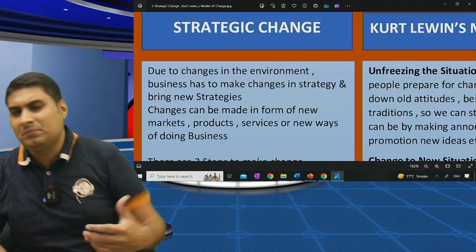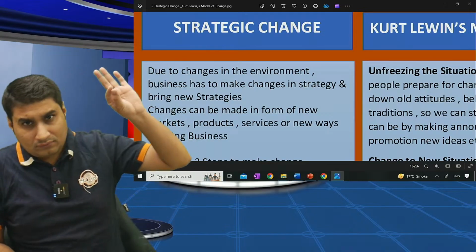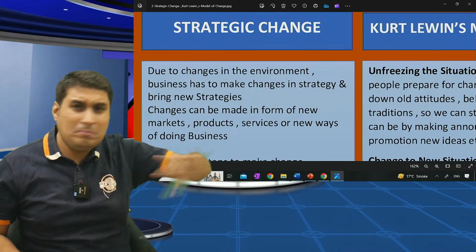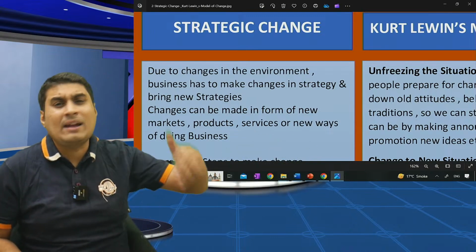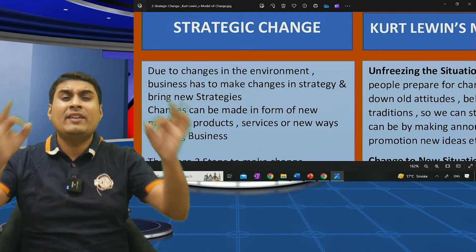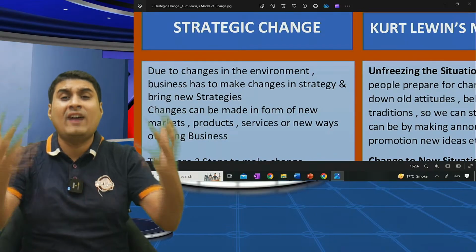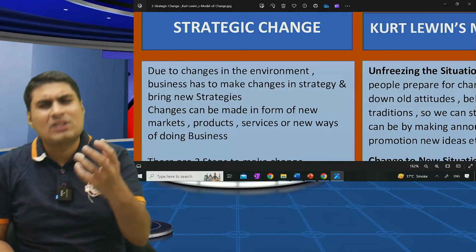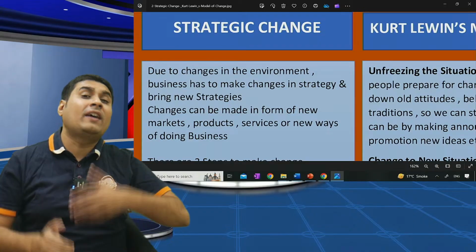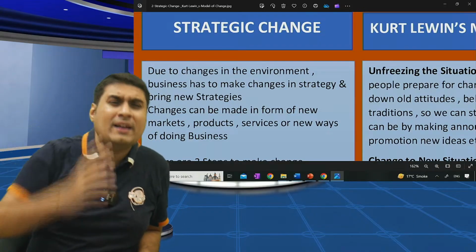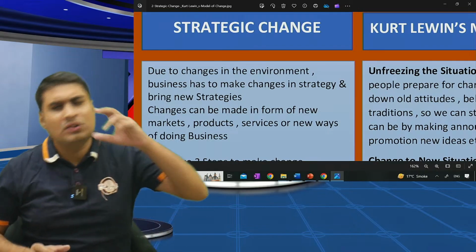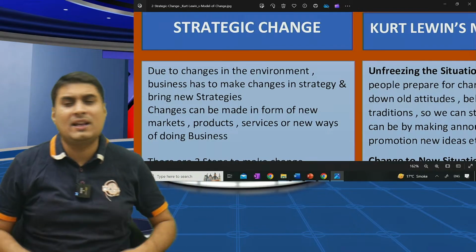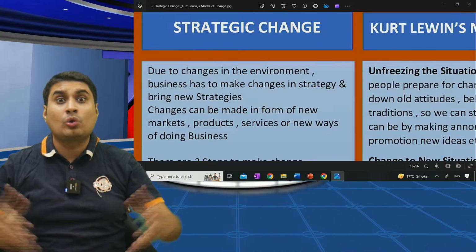Same way, all the companies, let's take three examples. Electric vehicle coming in big way. If you don't change, Maruti, you will be changed. Like Tata became the new leader. It is having 70% market share in EV. Why? They changed. Strategic change means as per changing environment, I need to change. It's a complex process, involves a corporate strategy that focuses on new product, new market, new ways of doing the business.